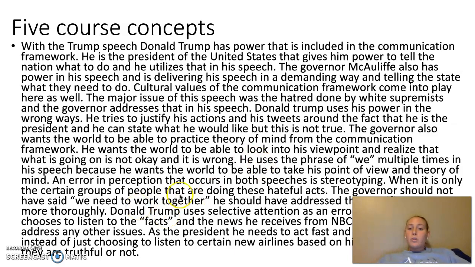An error in perception that occurs in these speeches is stereotyping. When it is only certain groups of people that are doing these hateful acts, the governor should not have said we need to work together. He should have addressed the specific groups more thoroughly. Donald Trump also uses an error in his speech.